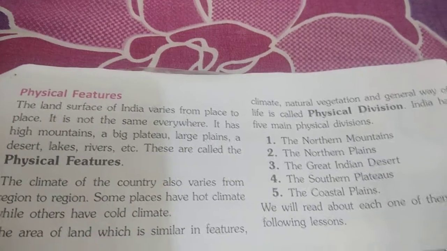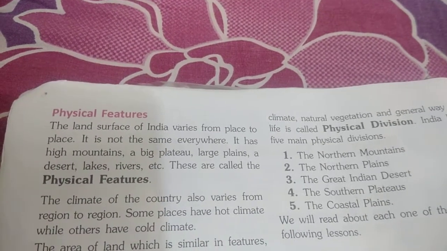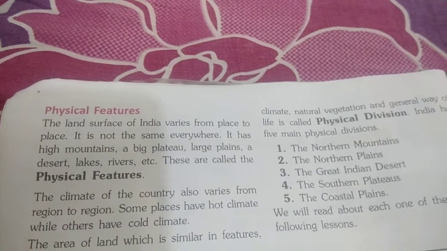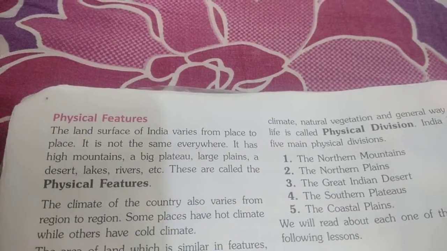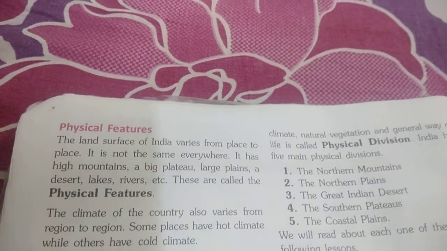And children, as you people know, the surface of India varies from one place to another. Like if we move from plain areas towards Nainital and all, we can see mountain areas. In the same way, we can see plateaus also in our country, large plains, desert, lakes, rivers, etc. Different landforms. Somewhere we have high mountains, somewhere plateaus, somewhere plains, as we are on plain area. Somewhere we have deserts, like if we move towards Rajasthan, then we have lakes also, rivers also, and these are known as the physical features because these things we can see with our eyes.